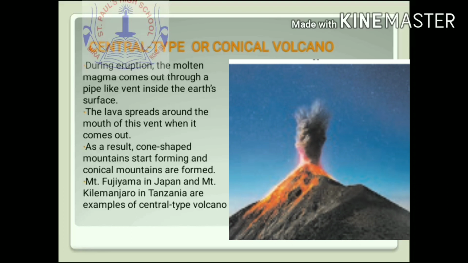Now during the eruption, the molten magma comes out through a pipe-like vent inside the earth's surface. The lava spreads around the mouth of this vent when it comes out. As a result, a cone-shaped mountain starts forming and conical mountains are formed. The examples of these central type volcanoes are Mount Fujiyama in Japan and Mount Kilimanjaro in Tanzania.